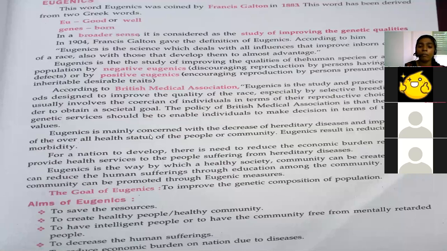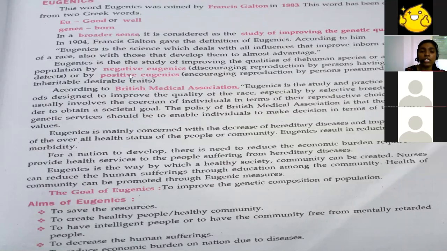If the wife or husband has been diagnosed with a genetical disability or any disability studied under eugenics, they themselves can decide whether they want to have children or not. The individual will have their own decision. They can make their own decision by finding out their own deficiency within the inborn qualities. That is the definition the British Medical Association gave. Got my point?